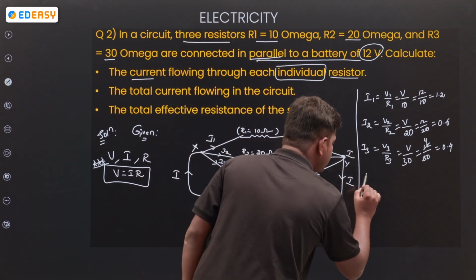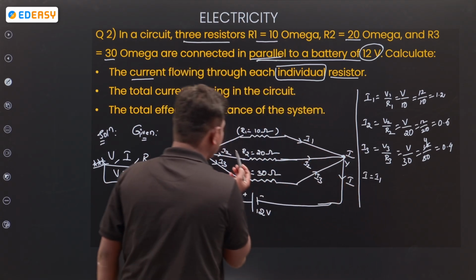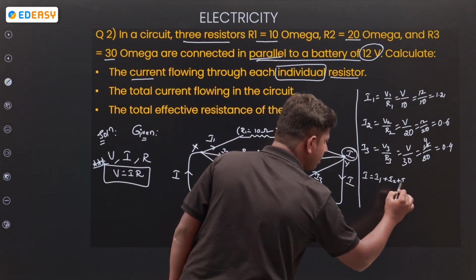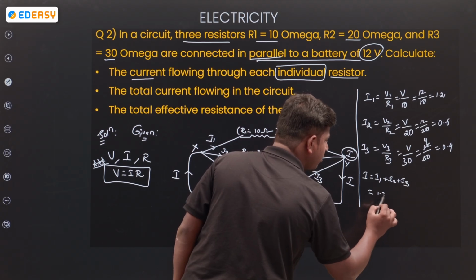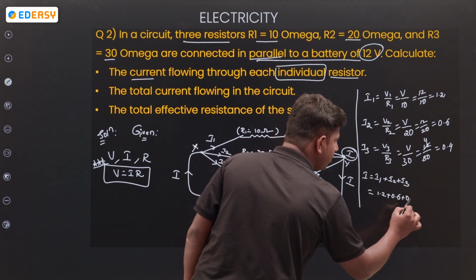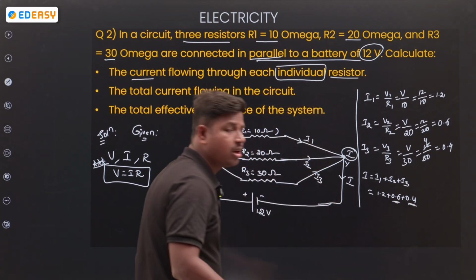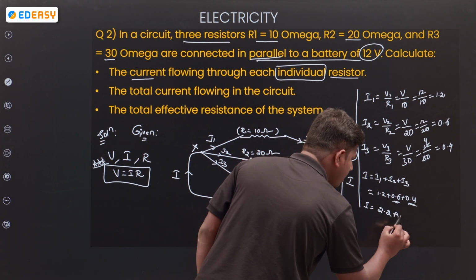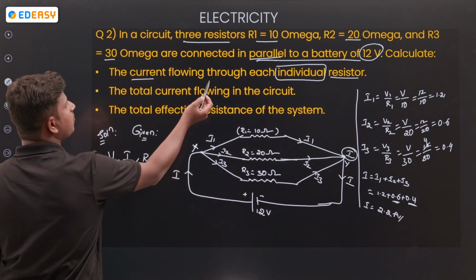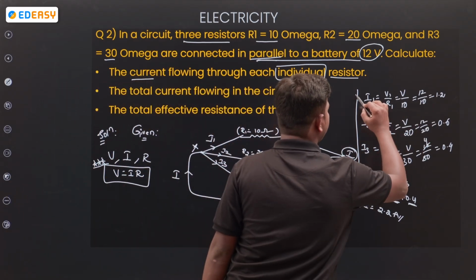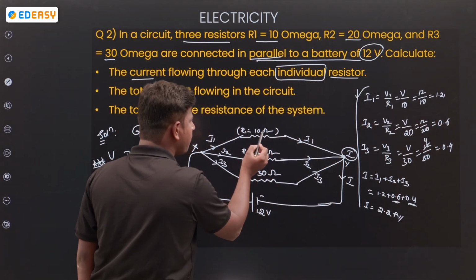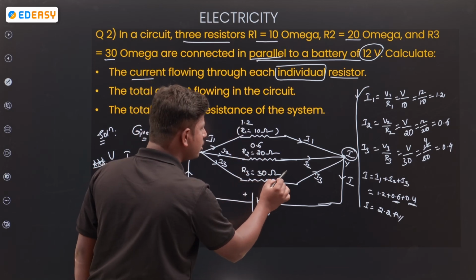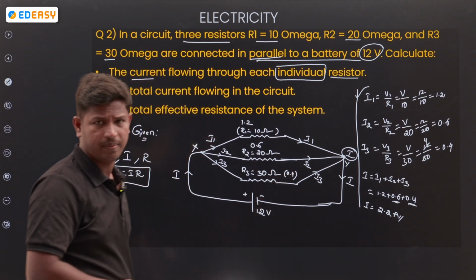So the total current I is equal to I1 plus I2 plus I3. Add all of this: 1.2, 0.6, 0.4. 0.6 plus 0.4 is 1, and 1 plus 1.2 is 2.2. So I is equal to 2.2 amperes. Done? The current flowing through each individual resistance we found out: through resistor R1, 1.2; through R2, 0.6; through R3, 0.4.